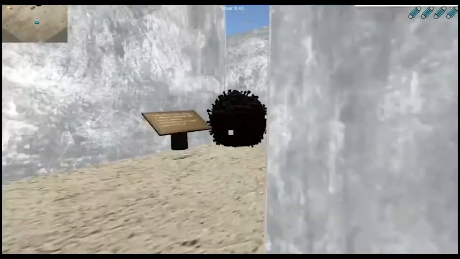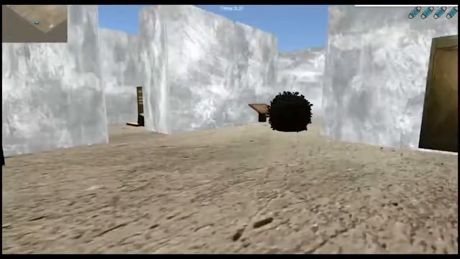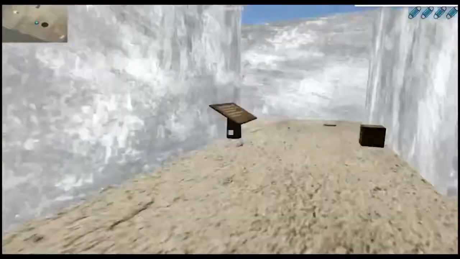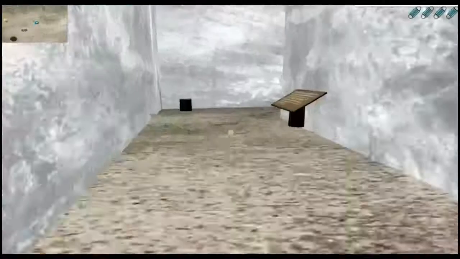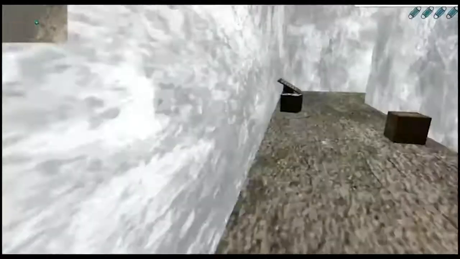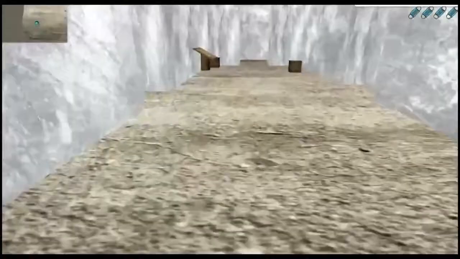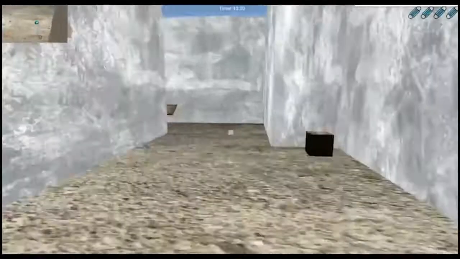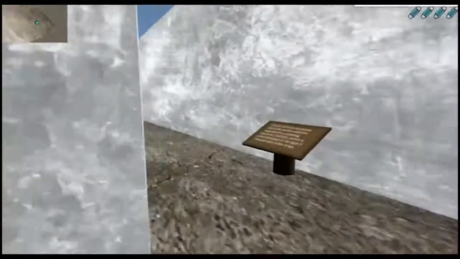The time limit for this level is 20 minutes. So to win this game, I have to answer all questions within 20 minutes. Otherwise, I have to replay this level again until I successfully complete it. So let me continue to find the correct answer box.